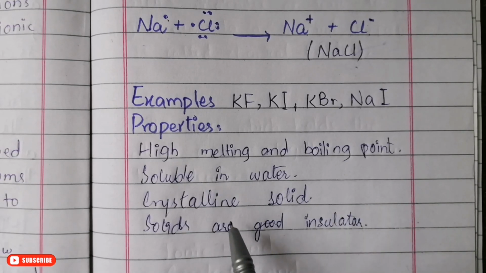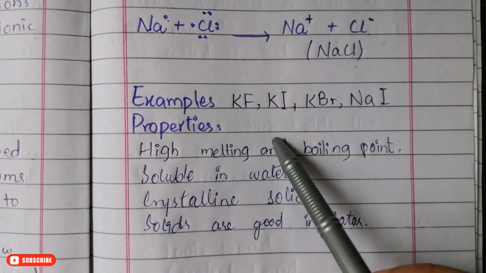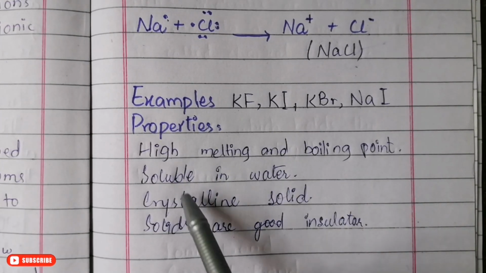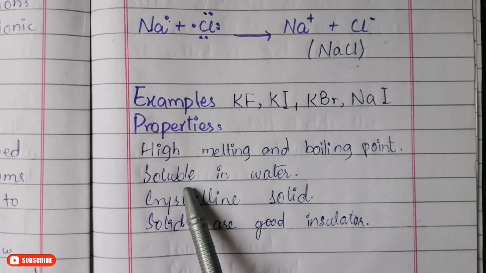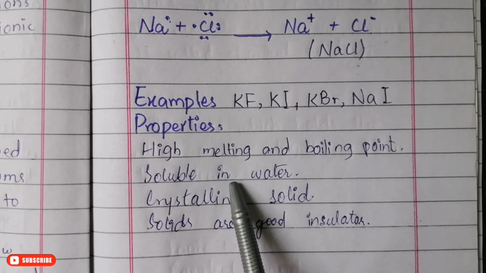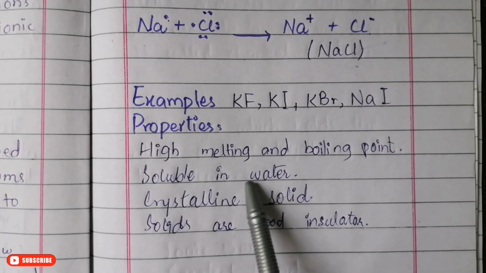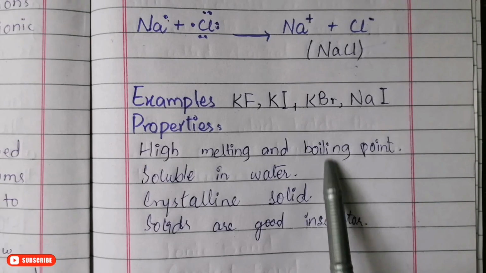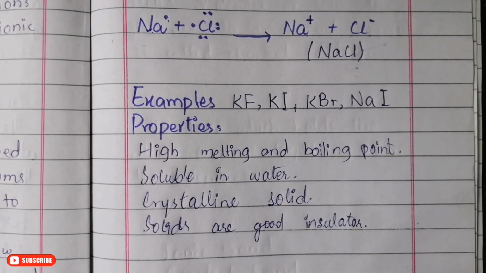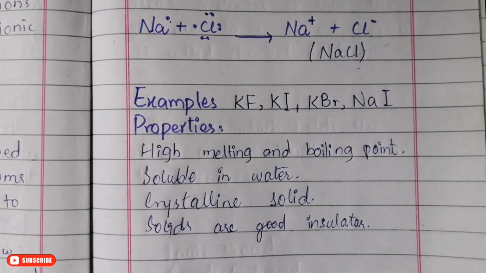They are soluble in water. For example, just keep an example in your mind: when we dissolve salt in water, it easily dissolves. That's the reason. They are soluble in water and are crystalline solids, crystal in shape. When they are solid, they are good insulators. When they are in liquid state, they are very good conductors. So these are some of the very important properties of ionic compounds that you have to keep in your mind.